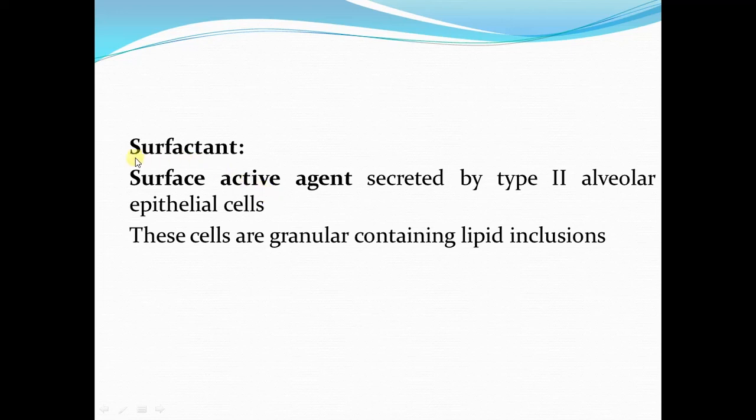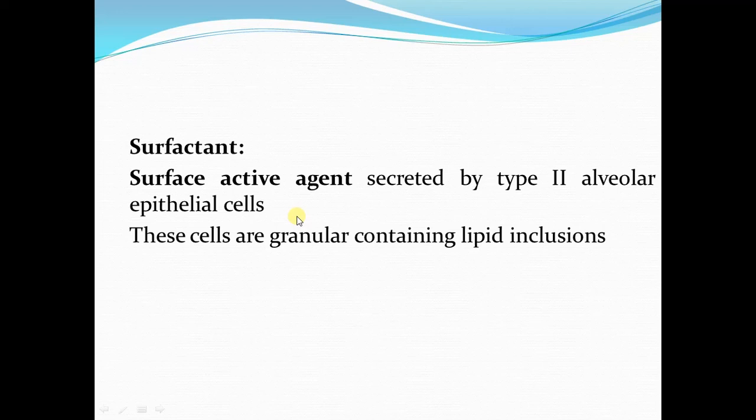Now we are going to talk about the surfactant, its role in reduction of the surface tension. Surfactant is a surface active agent which is secreted by type 2 alveolar epithelial cells. Type 2 alveolar epithelial cells constitute about 10% of the alveolar epithelium.